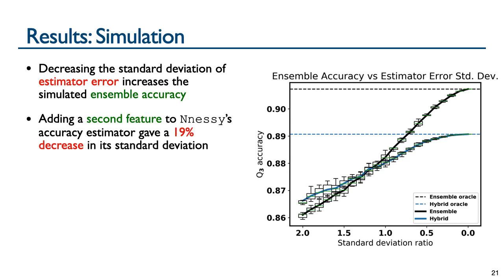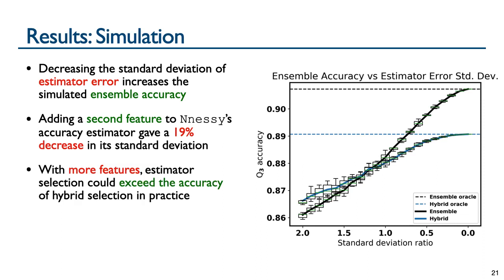We observe in practice that by adding a second feature to Nessie's accuracy estimator, we saw a 19% decrease in its standard deviation. Accordingly, by discovering more features that are relevant for accuracy estimation, estimator selection could exceed the accuracy of hybrid selection in practice, as suggested by the simulation, whereas currently estimator selection is slightly below hybrid selection.